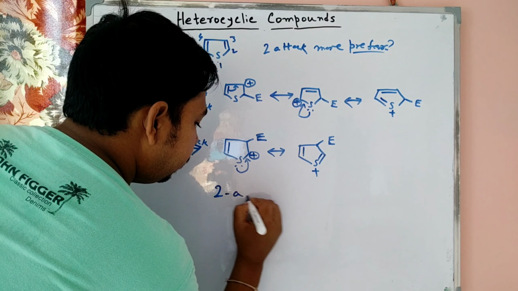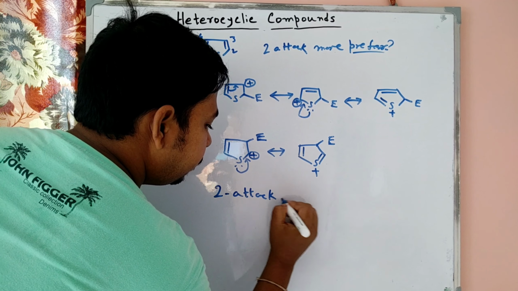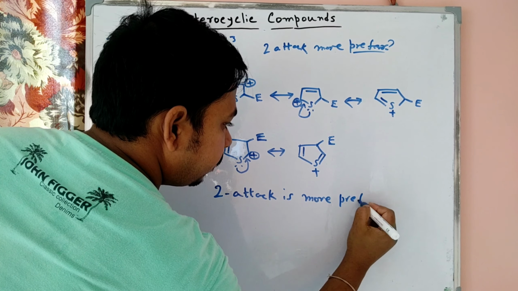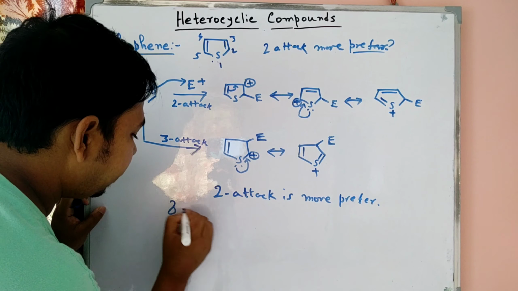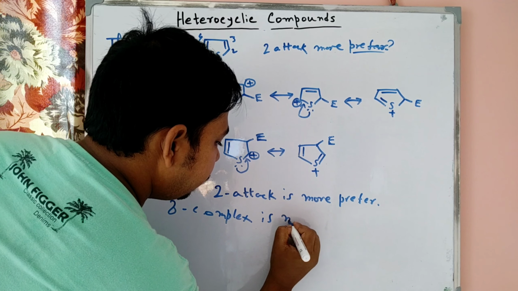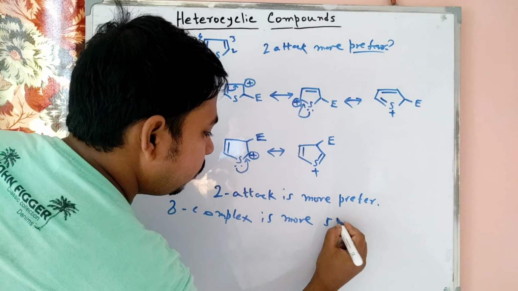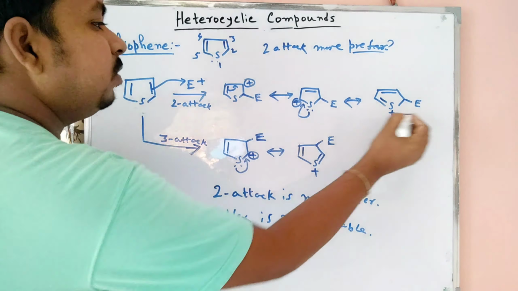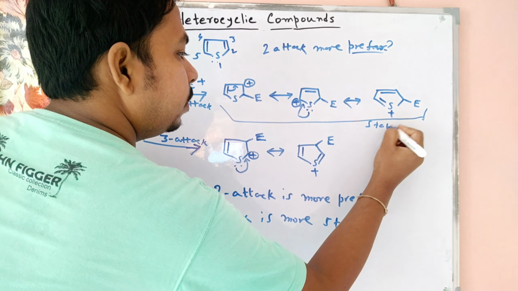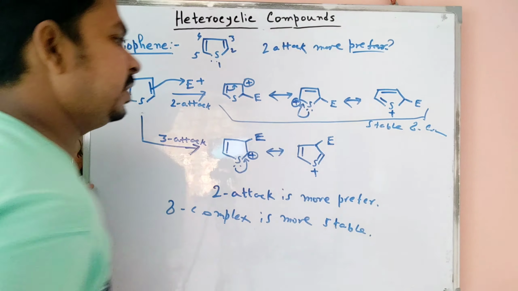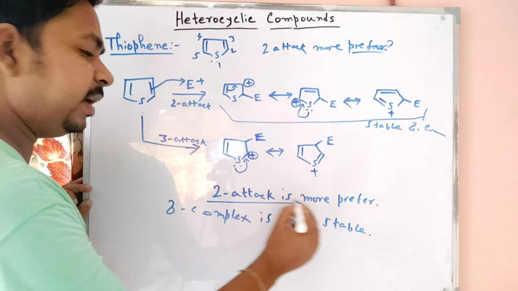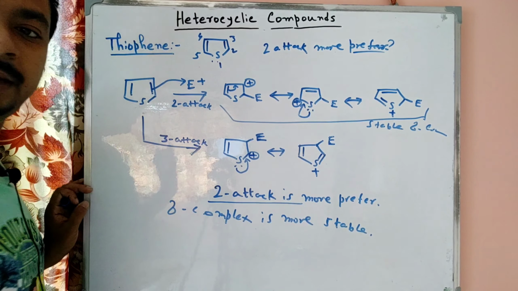So, conclusion: 2 attack is more preferred. The sigma complex is more stable. In that case, with the stable sigma complex, we can easily say that 2 attack is more preferred. We conclude here that thiophene is the same.